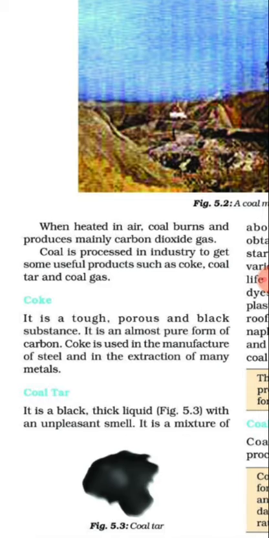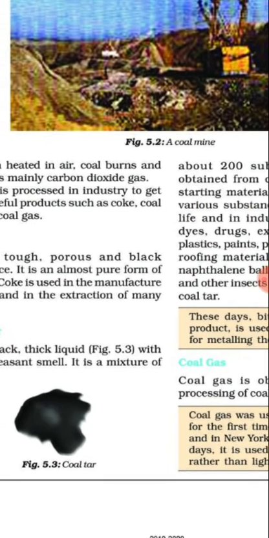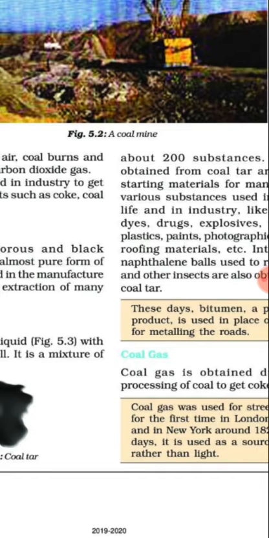Next, coal gas. Coal gas is obtained during the processing of coal to get coke. It is used as a fuel in many industries situated near the coal processing plants. During the processing of coal to form coke, coal gas is obtained and it is used as a fuel in many industries situated near the coal processing plants. Coal gas was used for street lighting for the first time in London in 1810 and in New York around 1822. Nowadays, it is used as a source of heat rather than light.